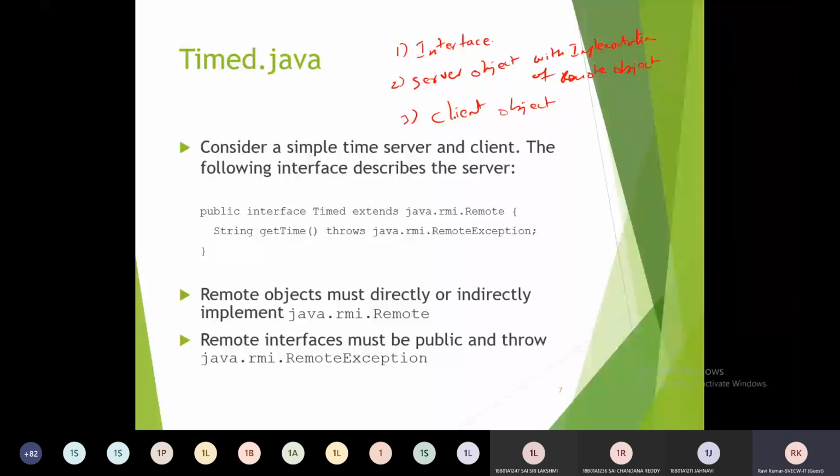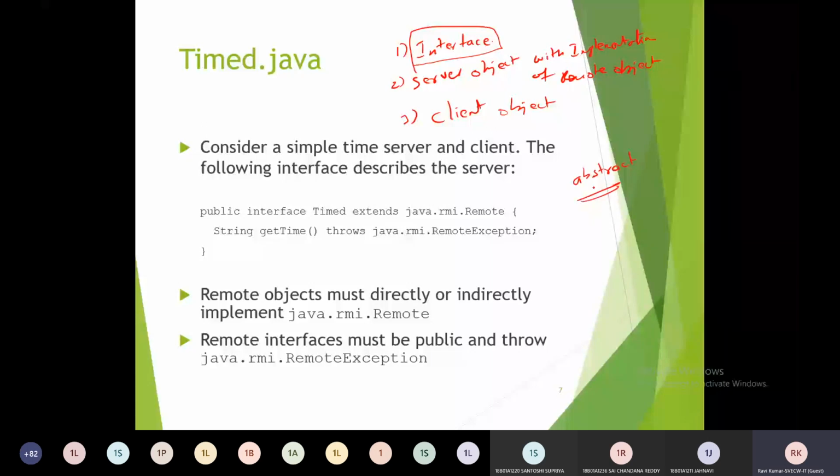Can anyone unmute yourself and tell me what exactly an interface is and what the interface contains? Unimplemented methods, sir. Very good. Unimplemented methods. So nothing but all methods are in the form of abstract. So like this, we have to implement one interface file.